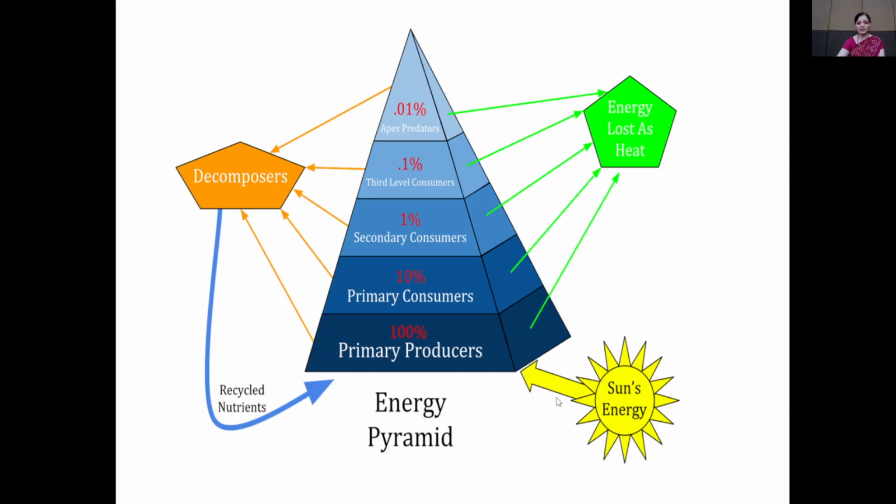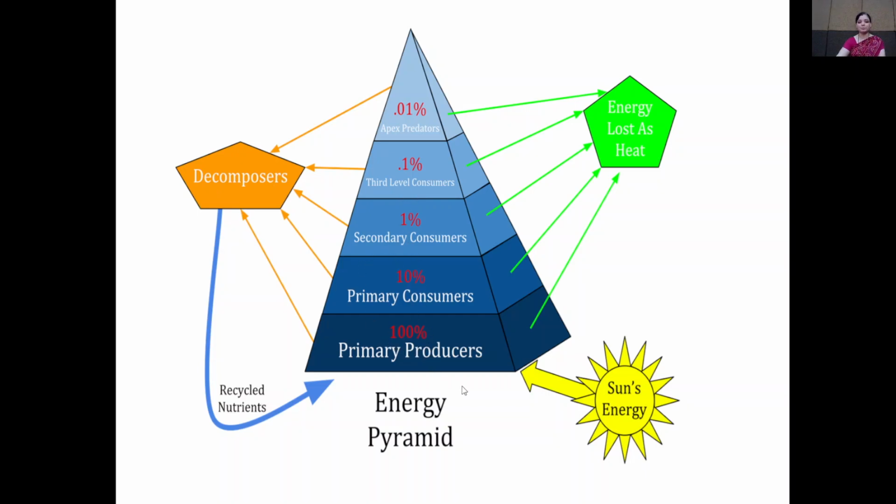From the sun, energy is transferred to the producers, and from the producers, energy is transferred to the primary consumer. From primary consumer, energy is transferred to the secondary consumer. From secondary consumer, energy is transferred to the third level of consumer.